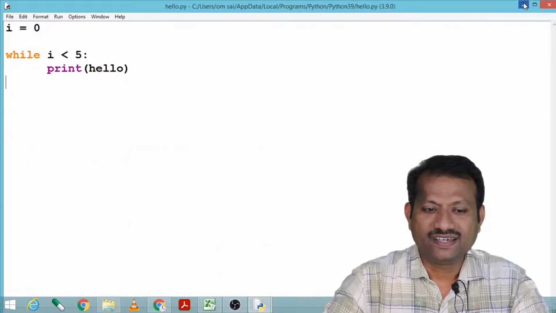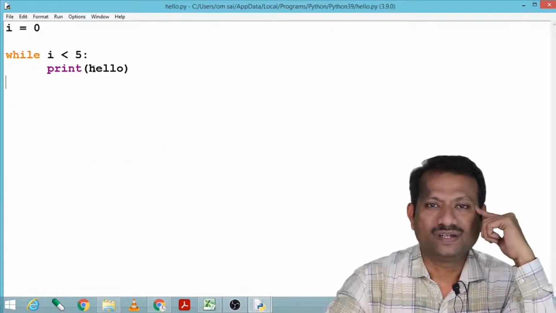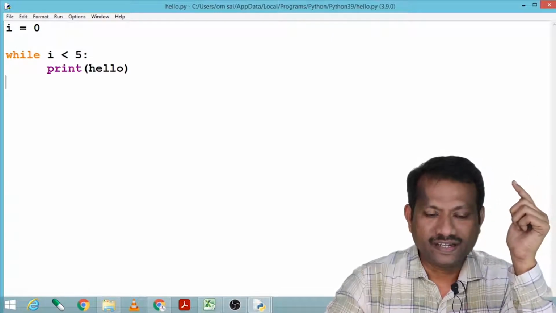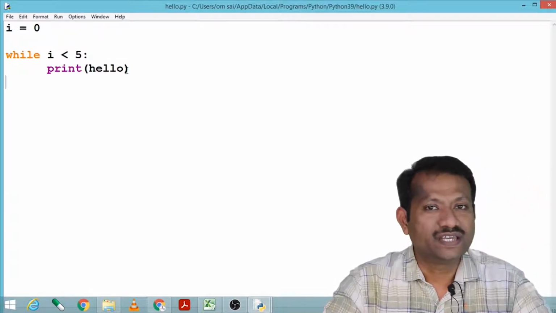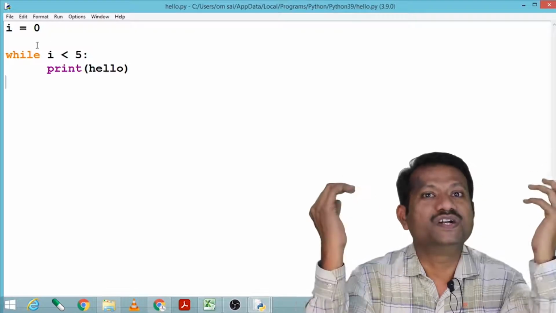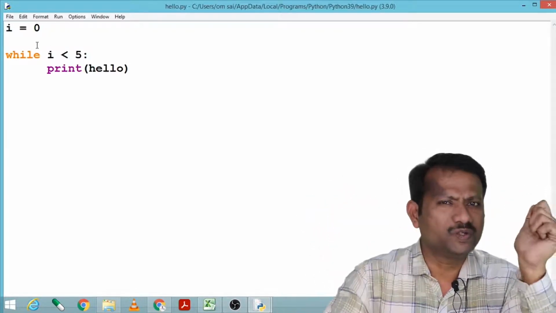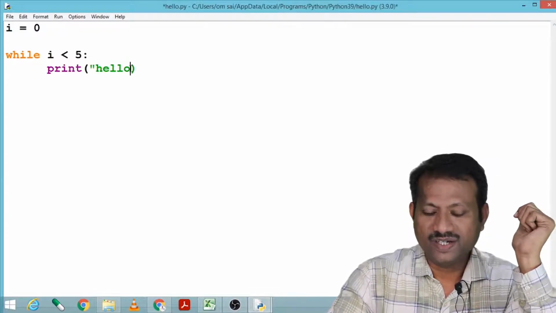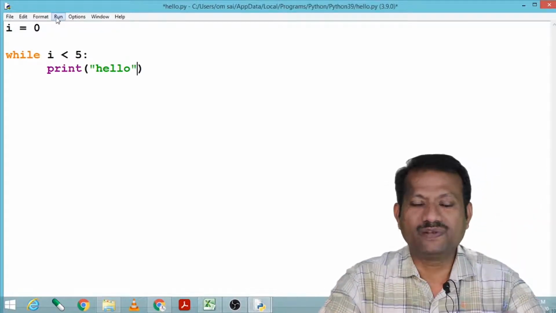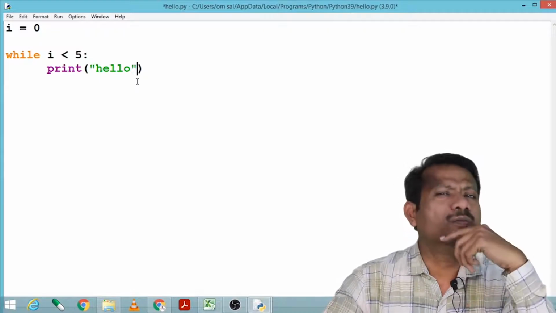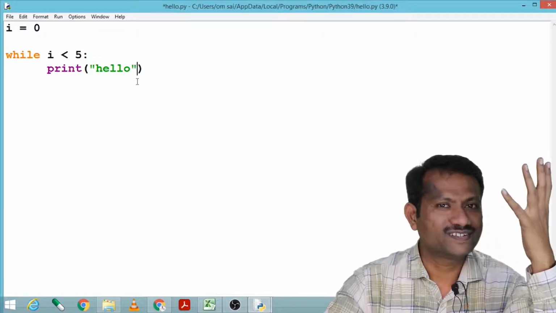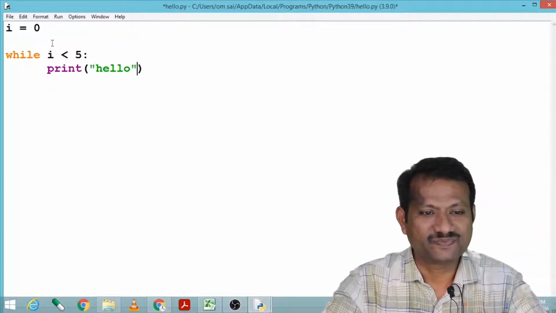Now see, here I have written hello. If I haven't put it in quotes, it indicates that hello is a variable that we have not declared. I just wanted to print hello, so it must be inside quotes, and now it will print hello. Now how many times will hello be printed? Is it 5 times? Let us execute the program.